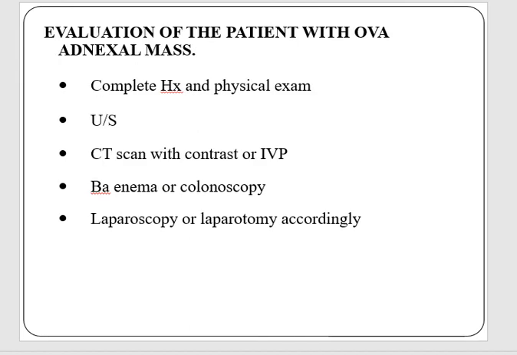And whenever the patient comes with adnexal masses, the evaluation usually starts with taking a complete history and physical examination, followed by imaging techniques like ultrasonography, and CT scan is then performed with contrast, or in some cases where there are chances of pressure on ureters or urinary system, then intravenous pyelogram is performed. Barium enema and colonoscopy is performed for any pressure effects or involvement of gastrointestinal tract, and laparoscopy and laparotomy is performed accordingly.